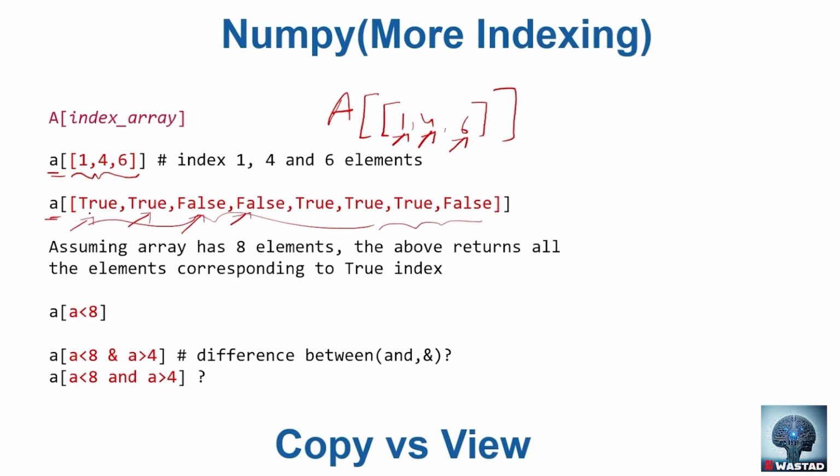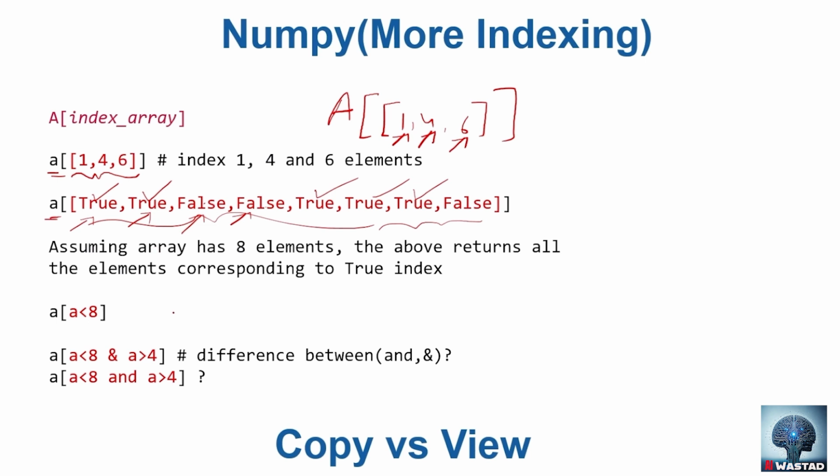For example, assuming you have an array A, which is a one-dimensional array with 8 elements: 1, 2, 3, 4, 5, 6, 7, 8. Now you pass a Boolean mask inside with obviously 8 true or false values. Wherever there is true, pick the very first value, pick the second value, don't pick the third value, don't pick the fourth value, pick the fifth value, pick the sixth value, pick the seventh value, and don't pick the last value. So that is also possible in NumPy.